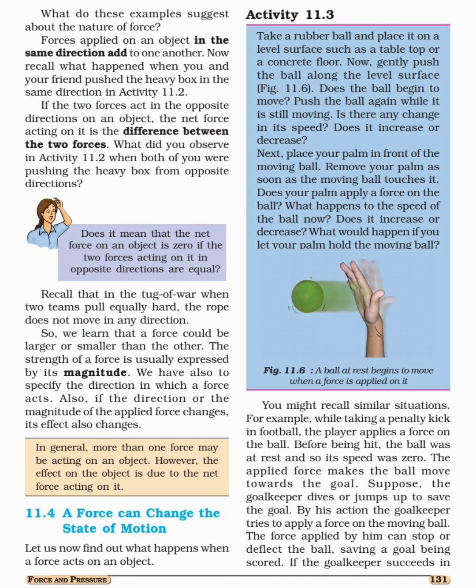One simple example you have to keep in mind is the second activity that we discussed, where you and your friend apply force on the same object but in opposite directions. When you apply the same amount of force on one object from opposite directions, obviously that object will not move.